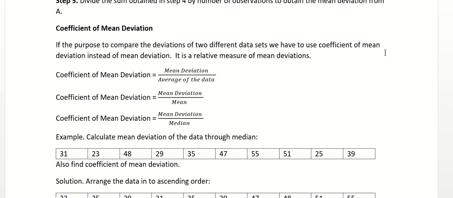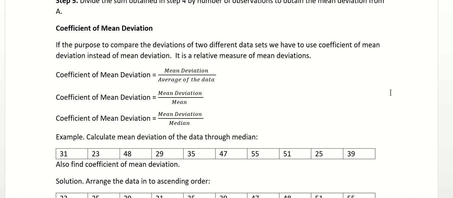So the purpose of coefficient of mean deviation is comparing two different data sets. The formula for coefficient of mean deviation is mean deviation divided by mean, or mean deviation divided by median, whatsoever is given to you in the question. This mean and average are one and the same thing. So there are two formulas: mean deviation divided by mean, or mean deviation divided by median.